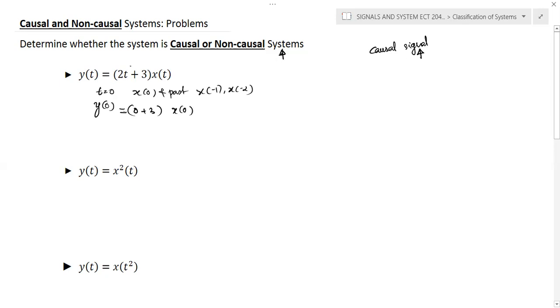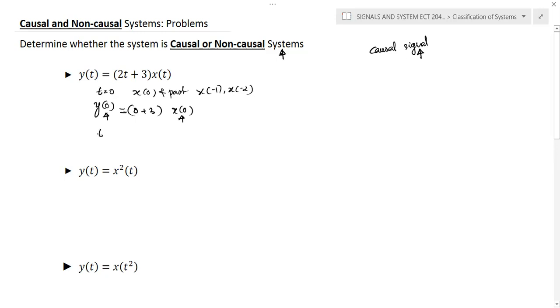Don't confuse this particular term 2t plus 3 with the input. This is not input. In this particular system, we apply only x of t, and the system response is simply x of t multiplied by 2t plus 3. And 2t plus 3 we can calculate if we know t. There is no requirement of input. 2t plus 3 depends only on t, not input. So the present output depends only on the present input.